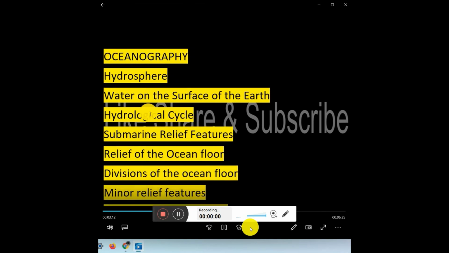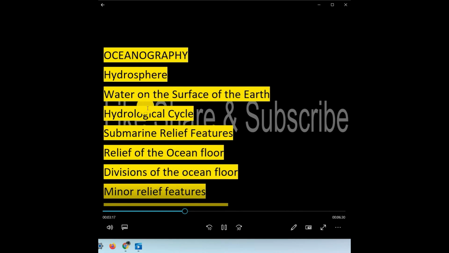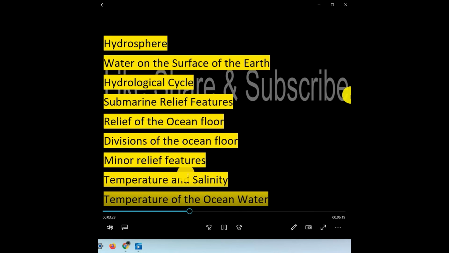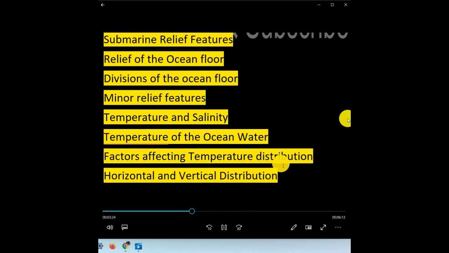Next comes the subtopic oceanography in geography. Hydrosphere, water on the surface of the earth, hydrological cycle, submarine relief features and relief of the ocean floor, divisions of the ocean floor, minor relief features and temperature and salinity, temperature of the ocean water, factors affecting temperature and